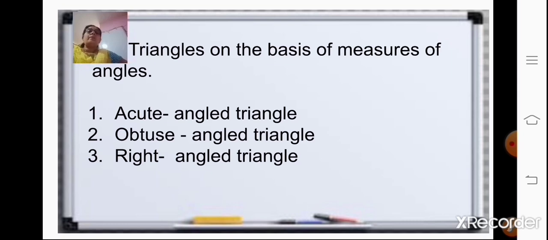Now triangles on the basis of measures of angles: we had learned about acute angle triangle, obtuse angle triangle and right angle triangle.